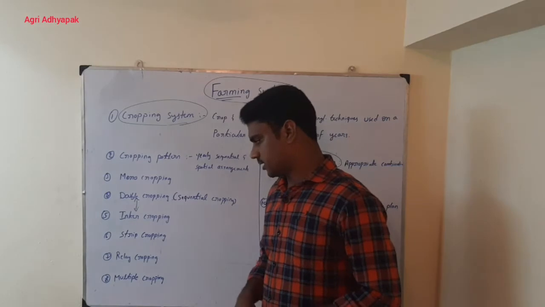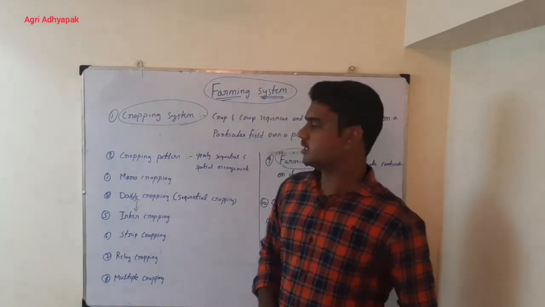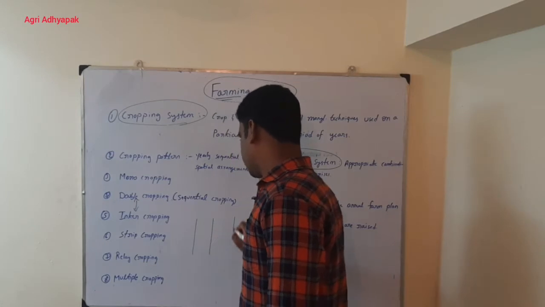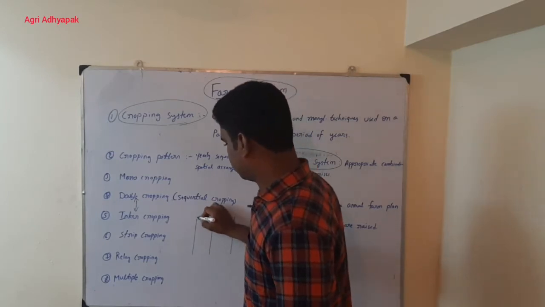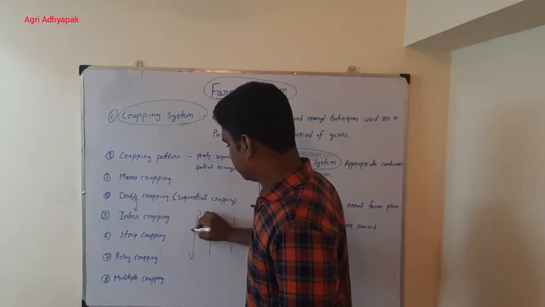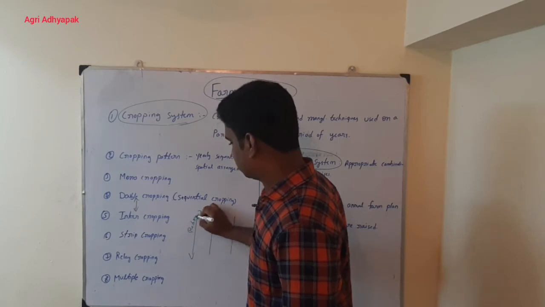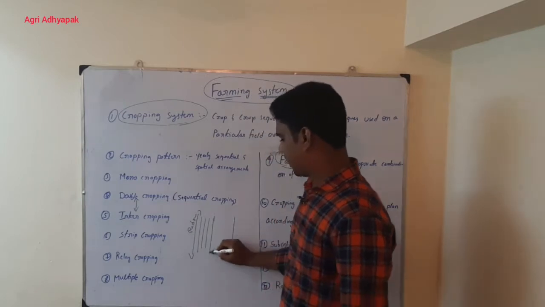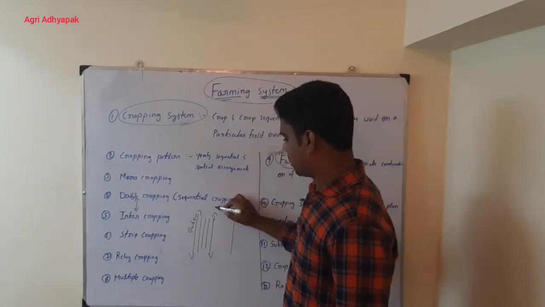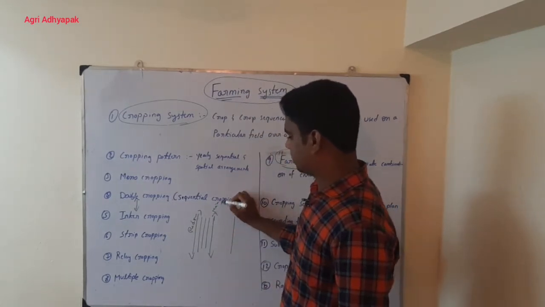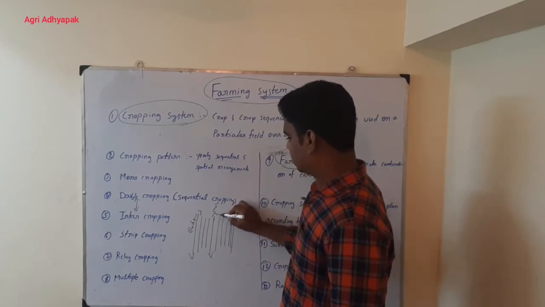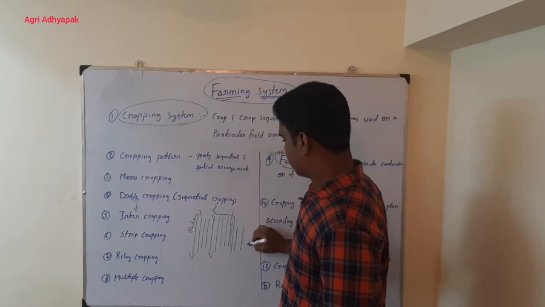Then the next one is strip cropping. In strip cropping, for example, here I am raising red gram, maybe 2 or 3 or 4 lines, and again I may be raising another crop, let us take maize, maybe 4 to 5 lines. Again I will be going for red gram.